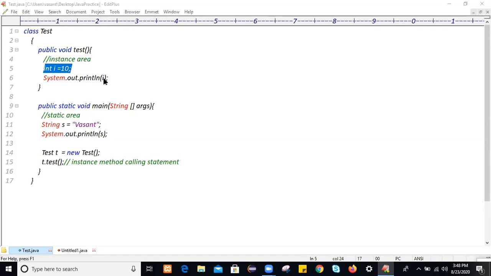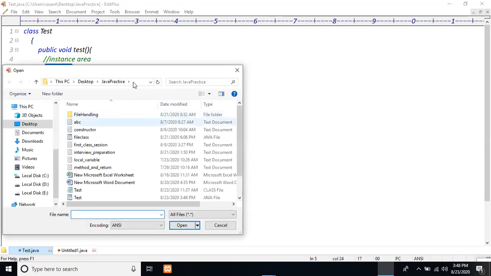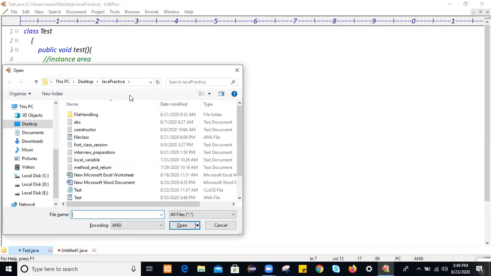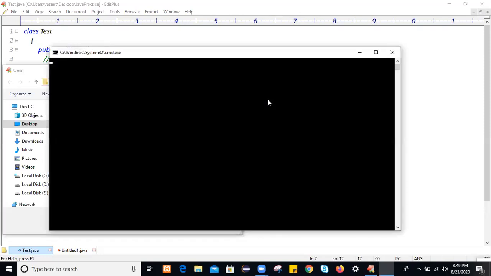So let me go to the location where this file is saved. This file is saved in this location. To go to this location, there is one shortcut. Just press Control O, and then here open the command prompt. Just type cmd, and it will open a command prompt at that location.